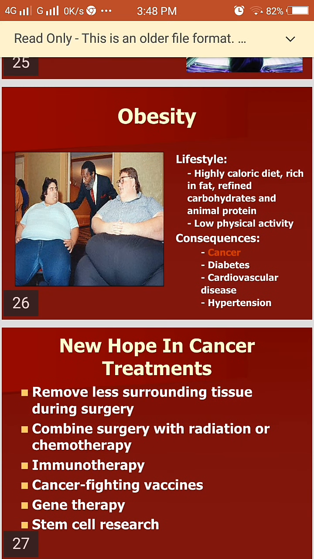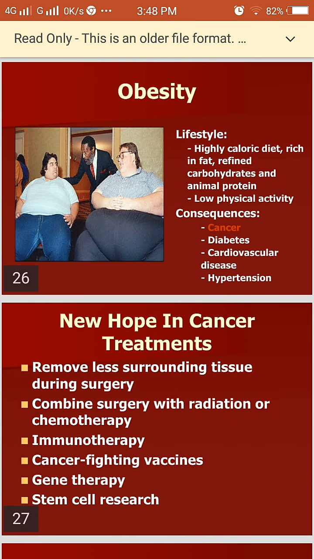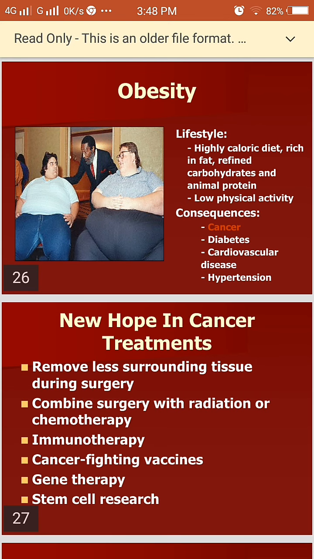Another important causing factor is obesity, because obesity depends on lifestyle. This includes intake of a highly caloric diet rich in fat, refined carbohydrates and animal protein, and low physical activity. The important consequences of obesity also lead to cancer, as well as diabetes, cardiovascular disease and hypertension.